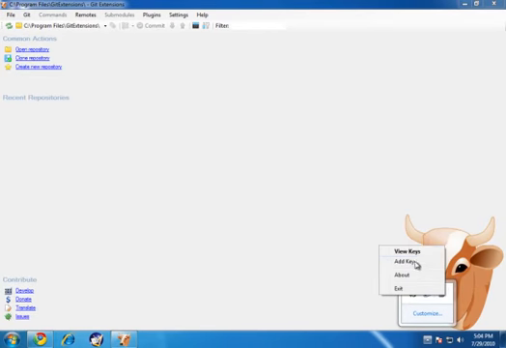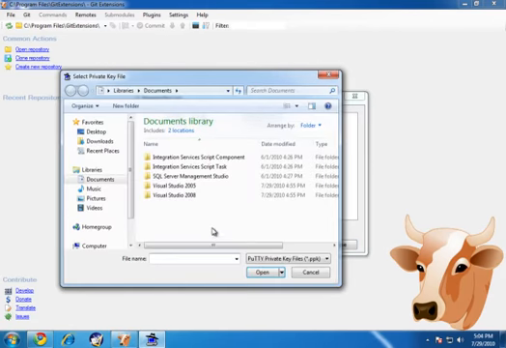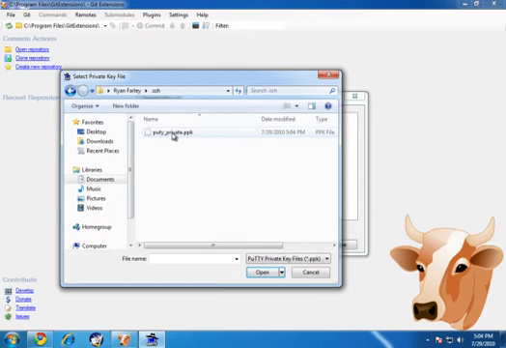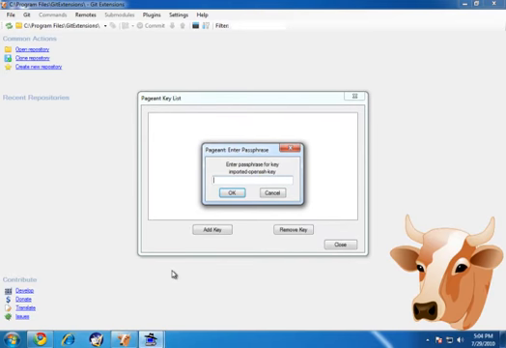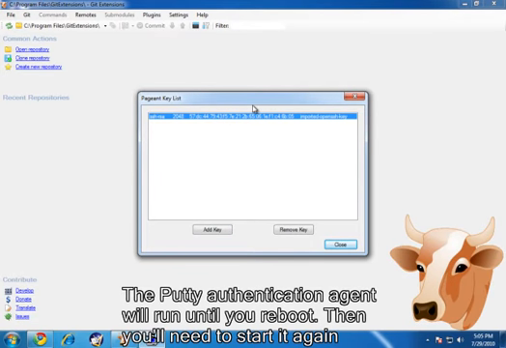So now I'm going to open it up and add my key to this authentication agent. I'm going to browse to the location where I have my PuTTY private key, put in the password for that, and now that's loaded. So now that's the key that's going to get sent along with my request to GitHub.